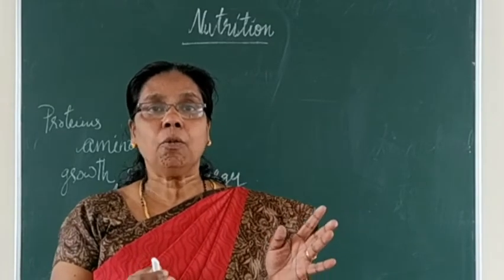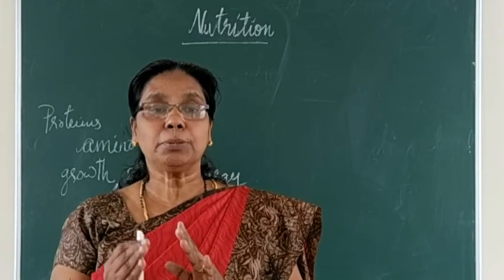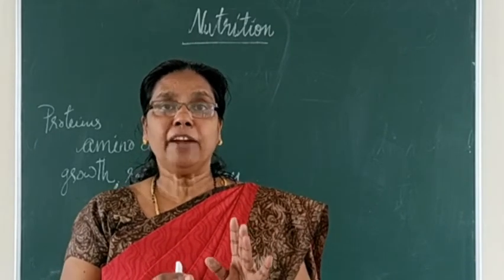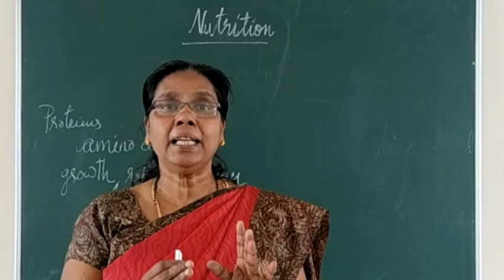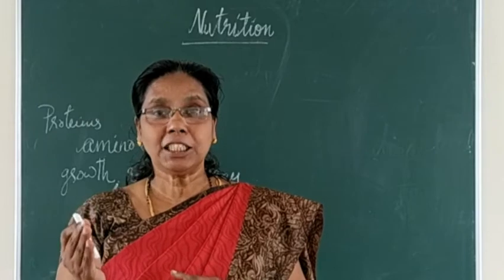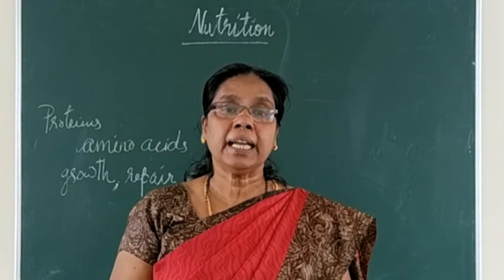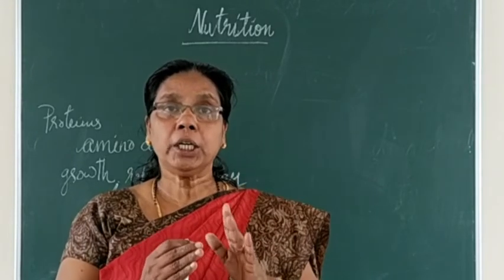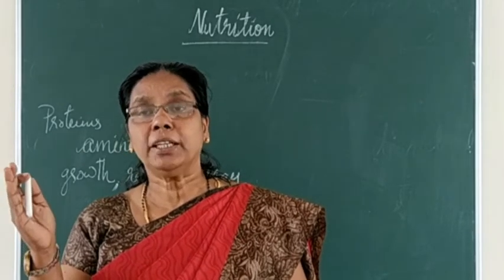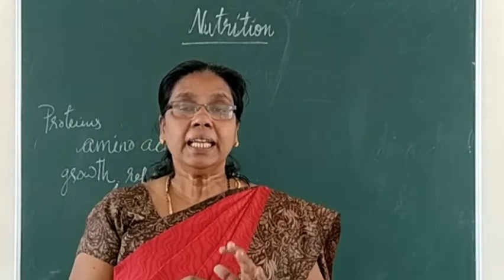Now let us see what are the differences between kwashiorkor and marasmus. Kwashiorkor, as I told you already, affects children between the age of 1 to 5 years, whereas marasmus affects 0 to 1 years. Kwashiorkor is due to the deficiency of protein, whereas marasmus is due to the deficiency of carbohydrate, fat and protein.